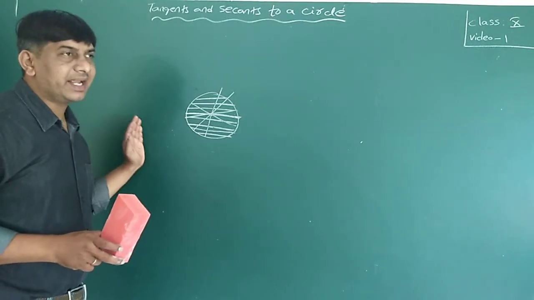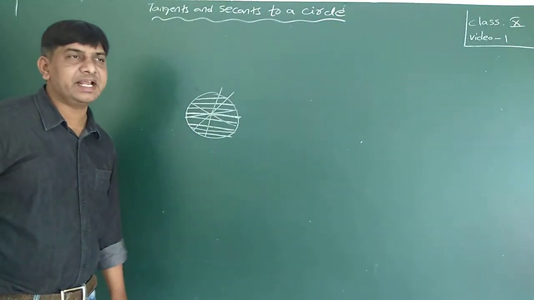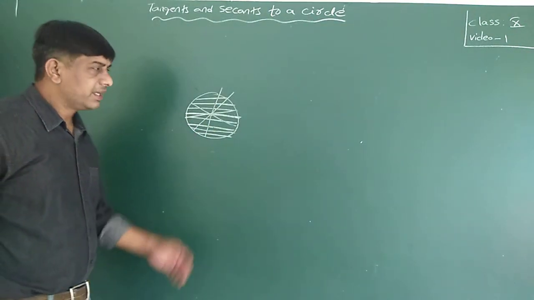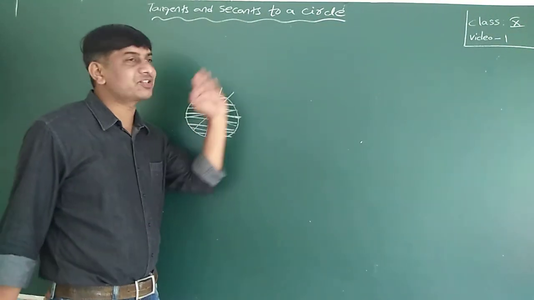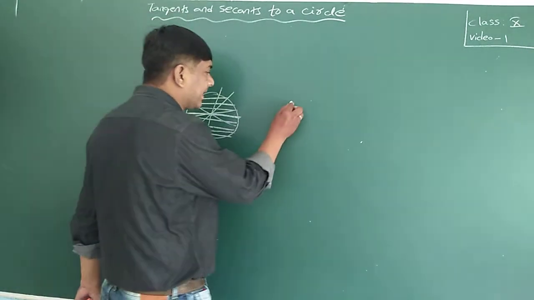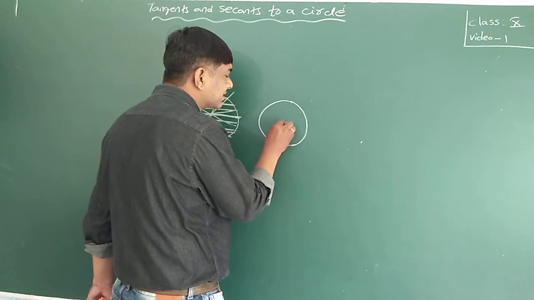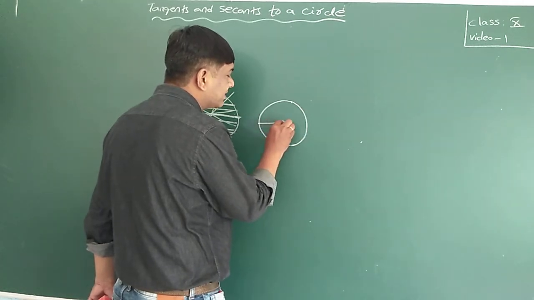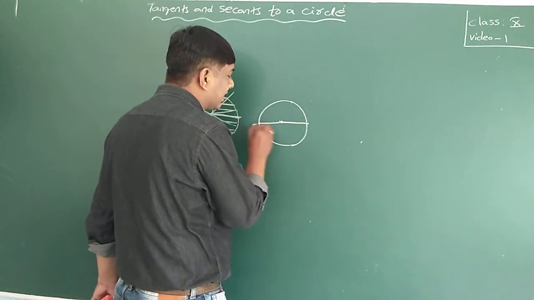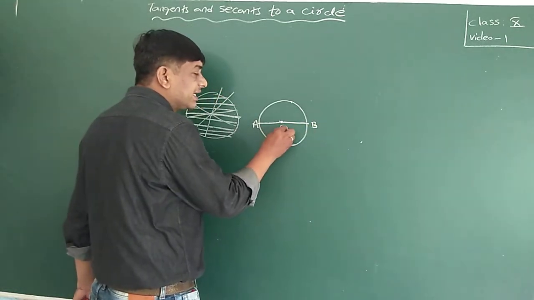A line segment whose endpoints are on the circle is called a chord of the circle. A chord which passes through the center of the circle is called a diameter of the circle. This is a diameter of the circle, whose endpoints A and B are on the circle. This is the center of the circle.